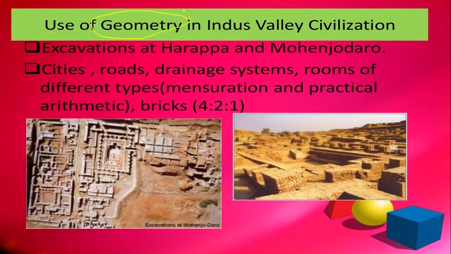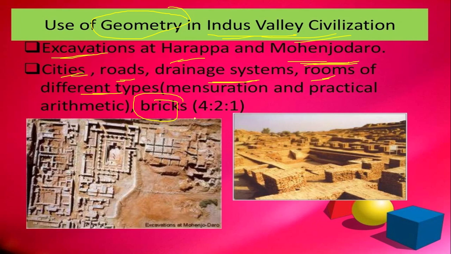We can also observe the use of geometry during the Indus Valley civilization. In the excavations at Harappa and Mohenjo-daro, the cities, roads, drainage systems and rooms of different types were constructed using bricks having dimensions in the ratio 4:2:1.